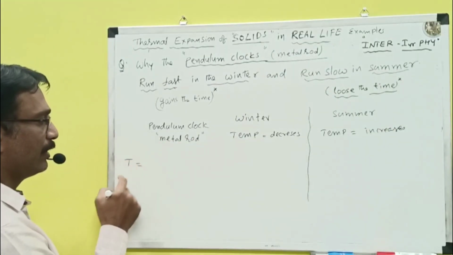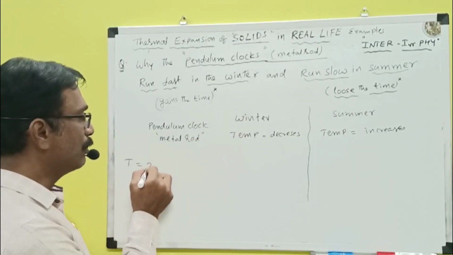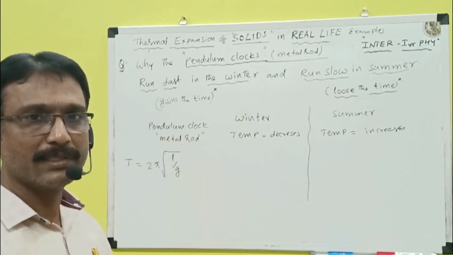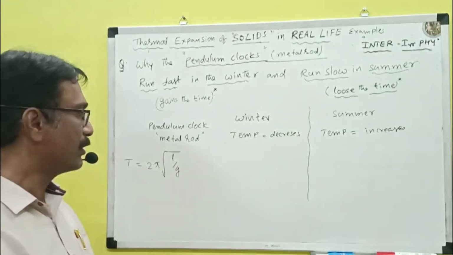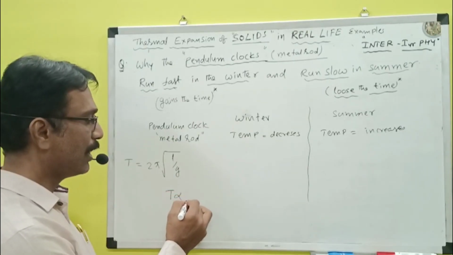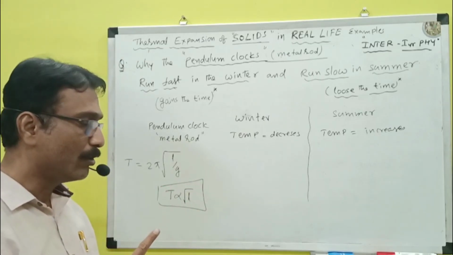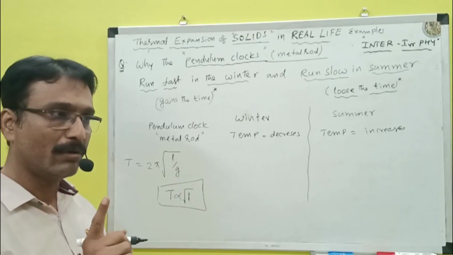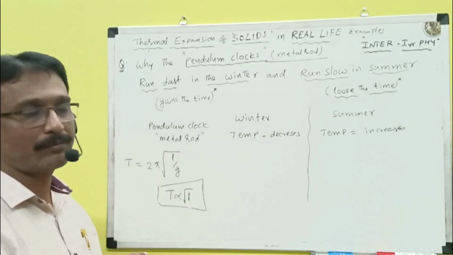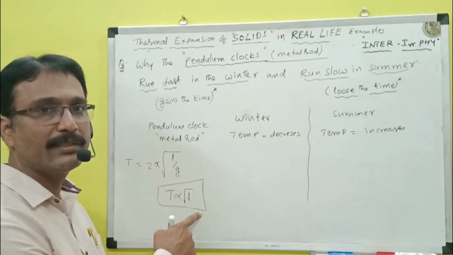Here one formula we can remember. The time period of the simple pendulum T is equal to 2 pi under root of L by g. Already we have studied, we have discussed in the oscillation chapter. So on what factors does the time period depend? T is proportional to root L. The time period of the simple pendulum or pendulum clock made with metal rod, whatever it may be, depends only on the length of the pendulum. If the length increases, the time period increases. If the length decreases, time period decreases.